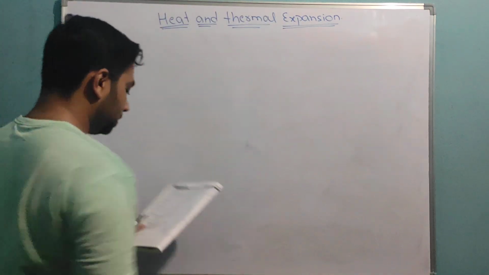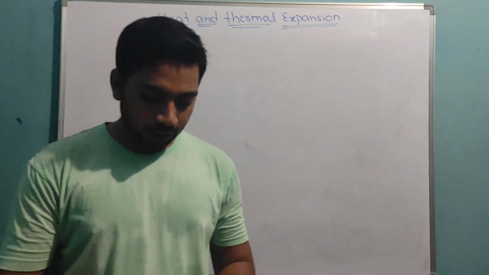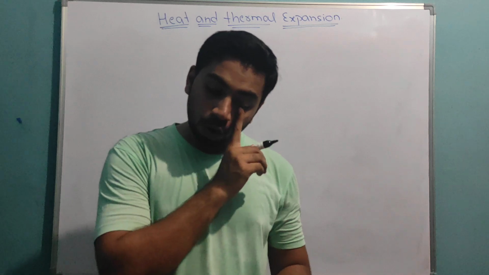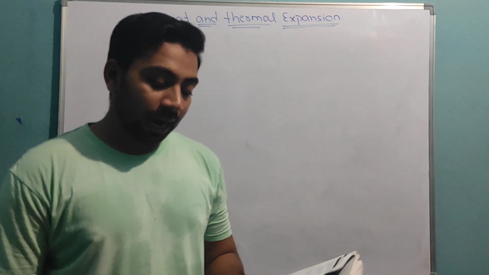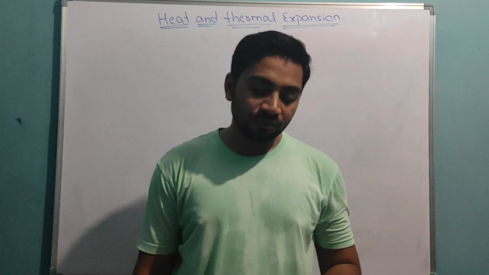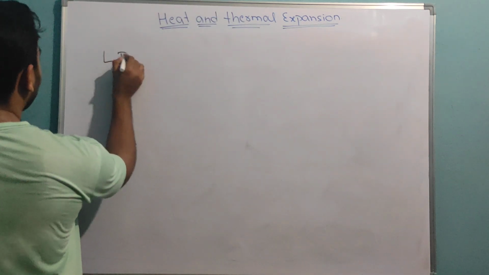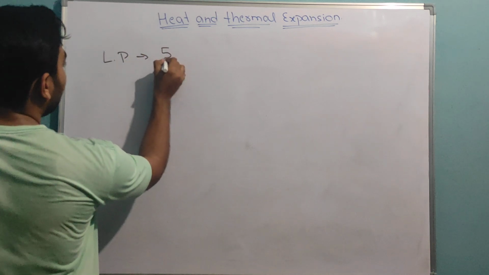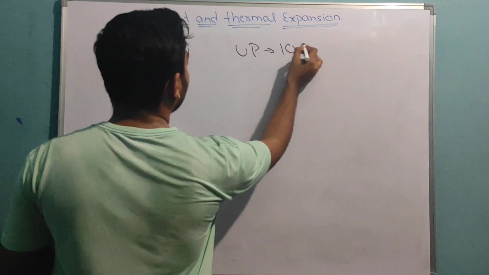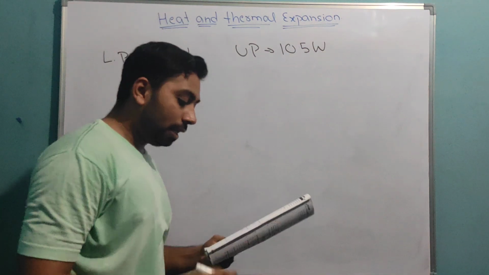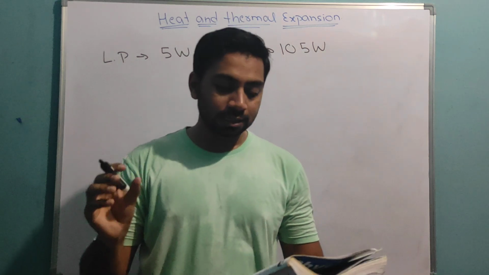Now take one more question, please. Take down the question. See, the question is like this. The lower and upper fixed points of a faulty thermometer are 5°W and 105°W. They are giving the lower point as 5°W and the upper point as 105°W. Now if the thermometer reading is 25°W, what is the actual temperature on the Celsius scale?